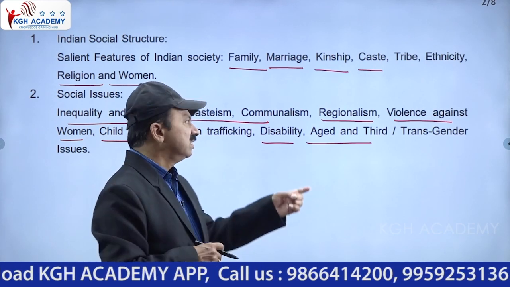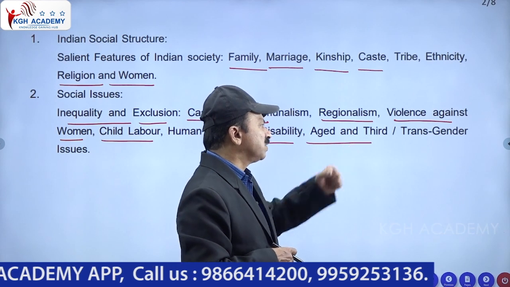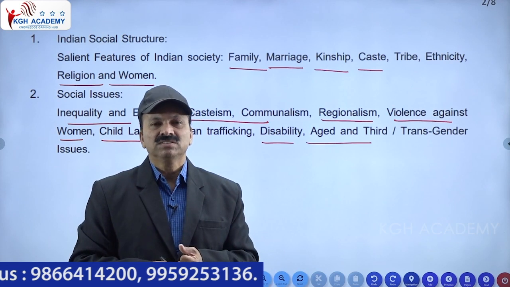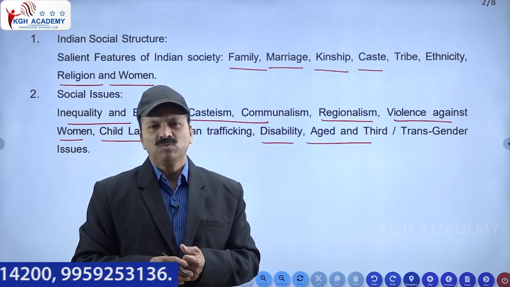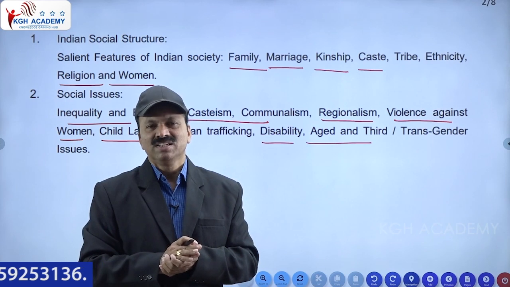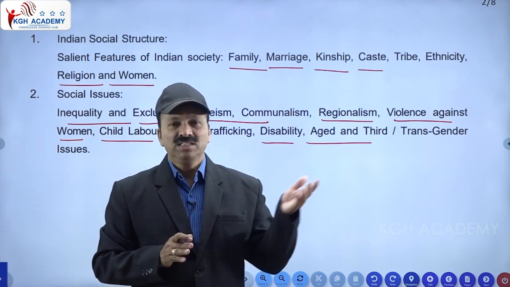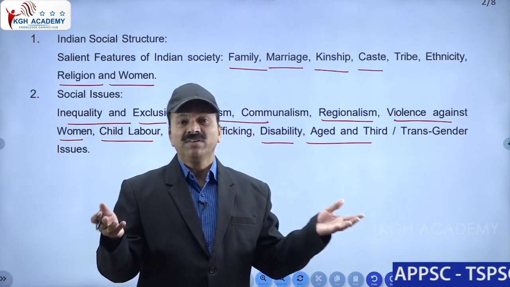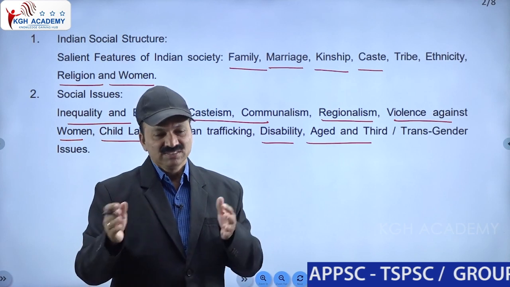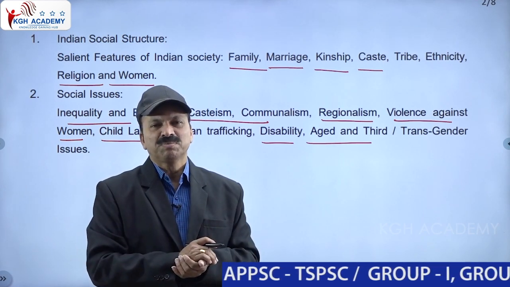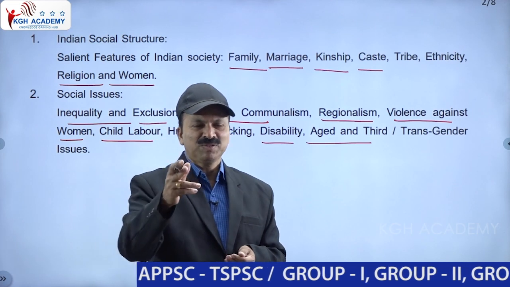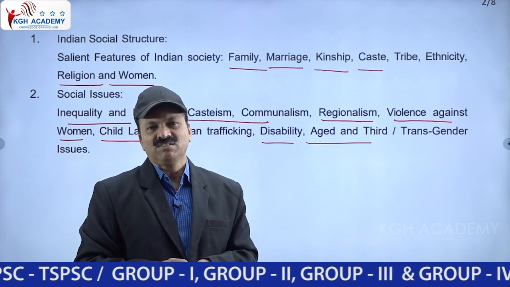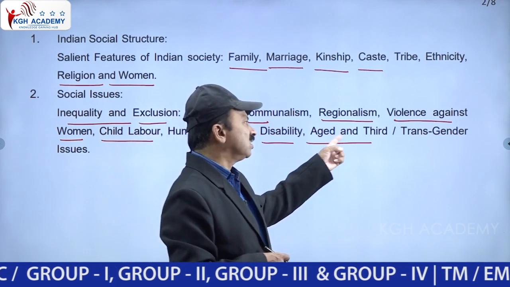Disability, and especially aged people, especially at the age of 85 years. Nobody will care for that old man; they will admonish, saying, "Hey, old man, you sit here like that." That must not take place. When he is young, he also did all the works, he got property, he established the house. Everything done, now he became old. So old people must be respected well in the society. But we people sometimes are neglecting our aged people. So that is also one.